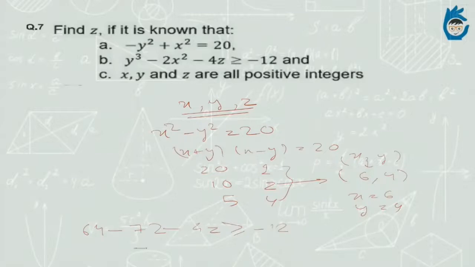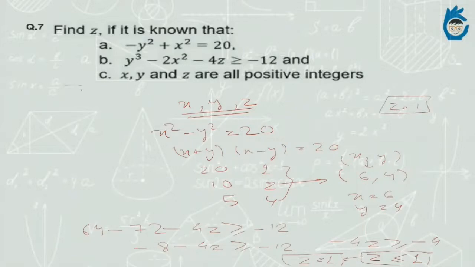So this gives minus 8, minus 4z greater than or equal to minus 12, so minus 4z is greater than or equal to minus 4, so z is less than or equal to 1. Since we are talking of positive integers, z will be equal to 1. The value of z is 1. This is our answer, and this is how the question ends.